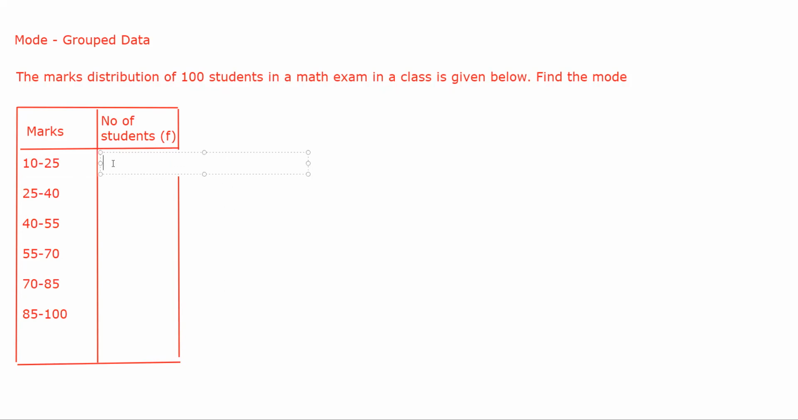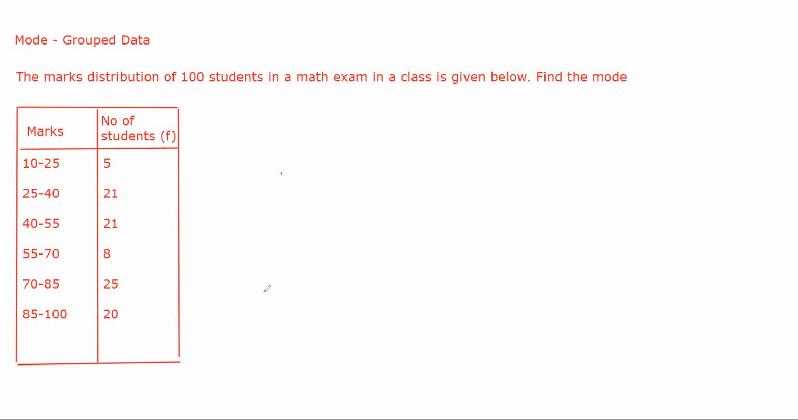Our frequency is 5, 21, 21, 8, 25 and 20. Okay, again this represents that 5 students got marks between 10 to 25, 21 students got between 25 to 40, again 21 students got between 40 to 55. Lastly, between 85 to 100 marks, you have 20 students. Okay, 20 students were able to obtain marks between 85 to 100. This is your frequency.